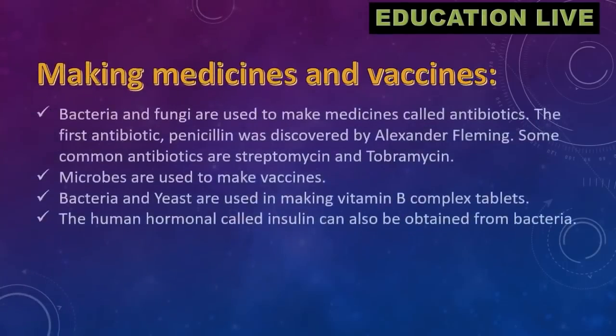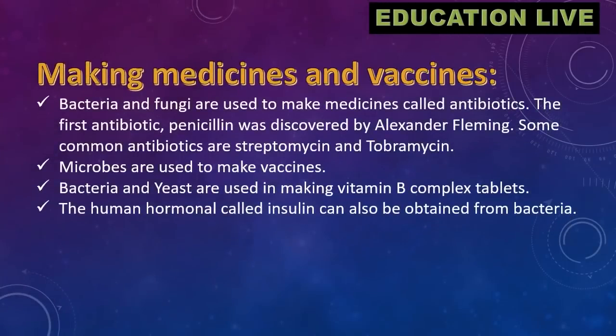Making medicines and vaccines. Bacteria and fungi are used to make medicines called antibiotics. The first antibiotic, penicillin, was discovered by Alexander Fleming. Some common antibiotics are streptomycin and tobramycin. Microbes are used to make vaccines. Bacteria and yeast are used in making vitamin B complex tablets. The human hormone insulin can also be obtained from bacteria.